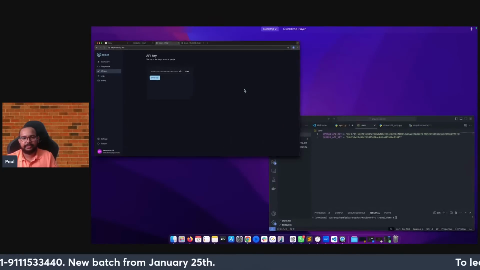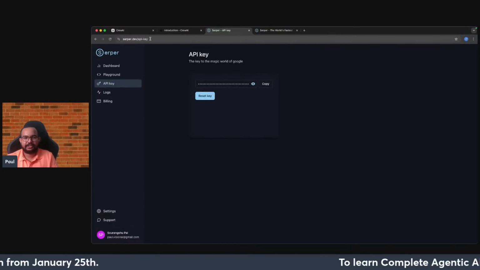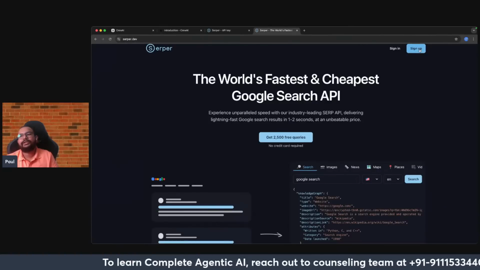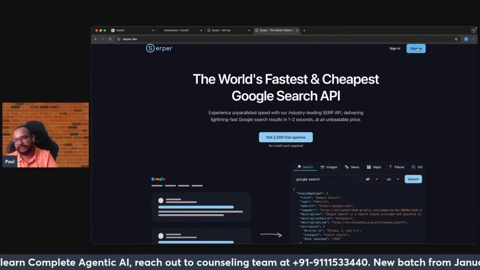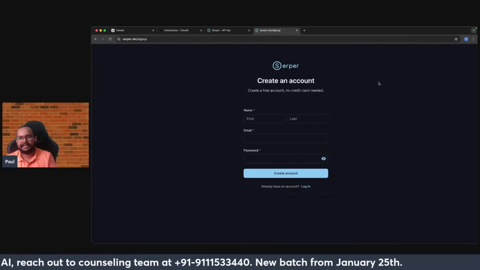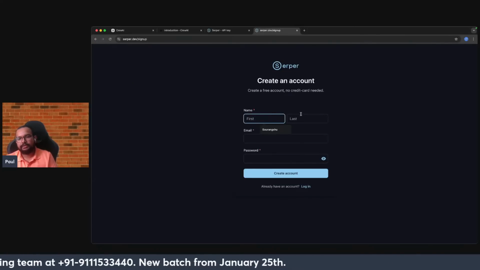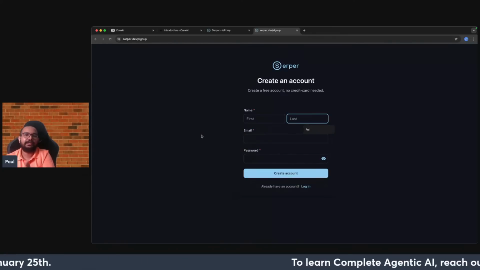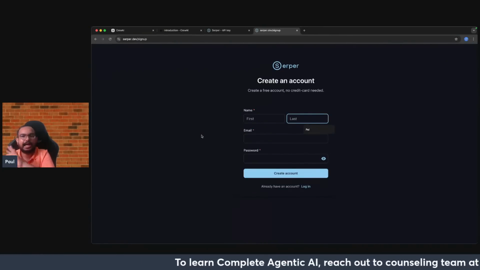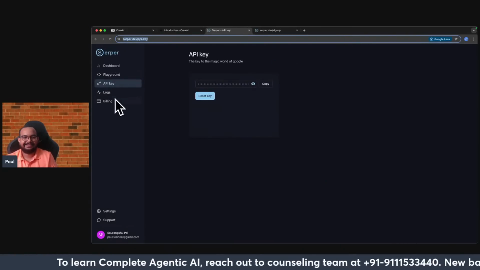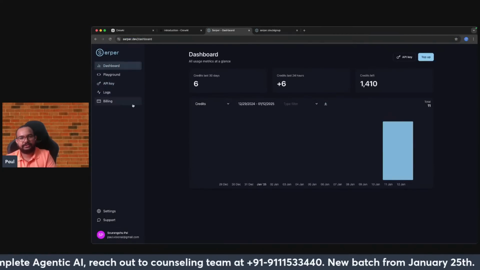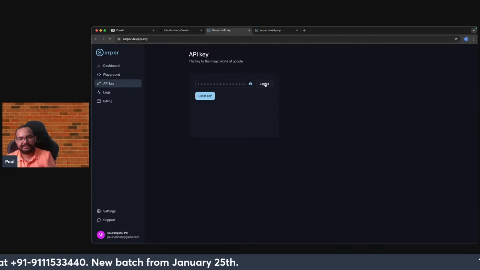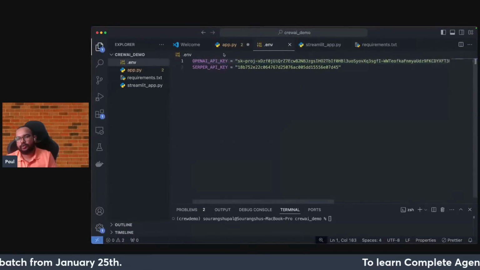Now I will show you how to get them. One is directly from serper.dev, the API key page. From this website you can go in and directly do a sign up. It's completely free, nothing that you need. You just give your first name, last name, your email, and then your password, and you will get a verification mail in your account. You do the verification and you are good to go, so you can start accessing the API. Once you get the dashboard, from this dashboard you just click on API key, copy this key, and paste it here in the .env file.